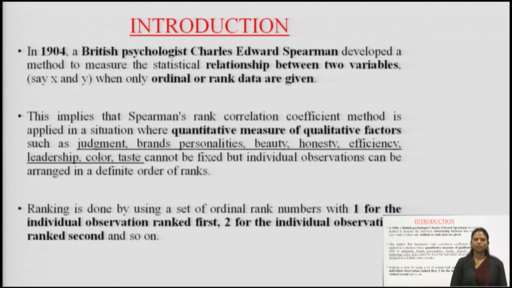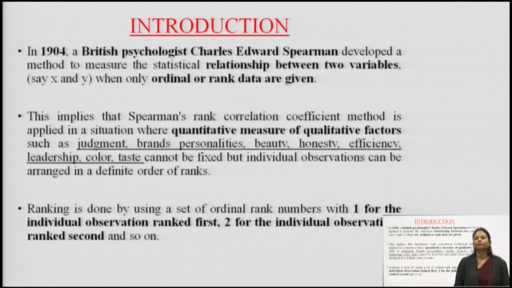This implies that Spearman's rank correlation coefficient method is applied in a situation where quantitative measure of qualitative factors such as judgment, brands, personality, beauty, honesty, efficiency, leadership, color or taste cannot be fixed, but individual observations can be arranged in a definite order of ranks. Ranking is done by using a set of ordinal numbers where 1 is for the individual observation ranked first and 2 for the individual observation ranked second and so on.